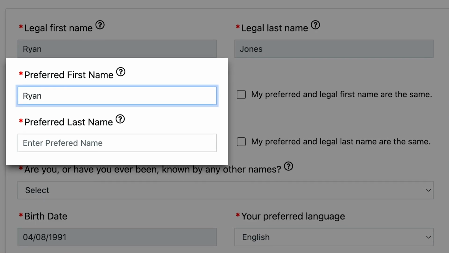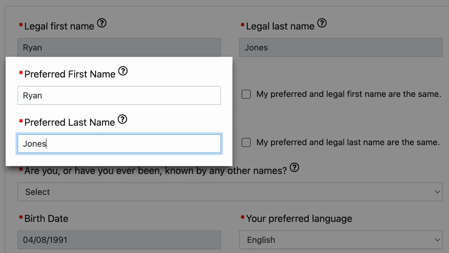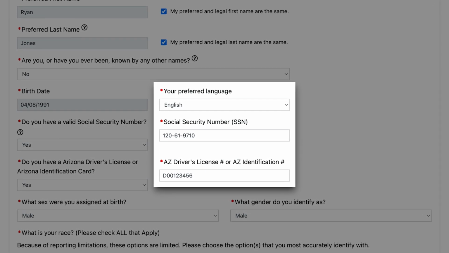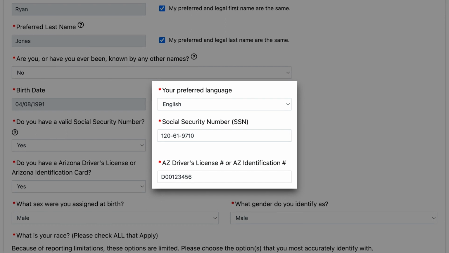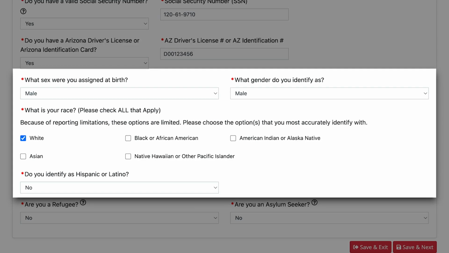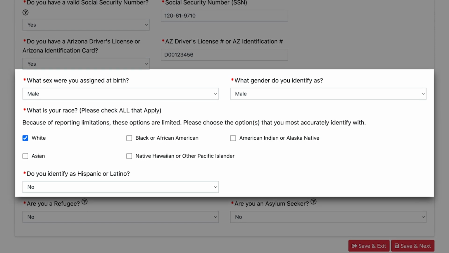Pro tip, if you have a name other than your legal name that you'd like to use, type it into the required field and it'll be used throughout the application. Next, choose your preferred language, enter your social security number if you have one, driver's license number if you have one, and demographic information, including your sex assigned at birth, gender identity, and race. Click Save and Next, and you will be directed to the Release of Information page.